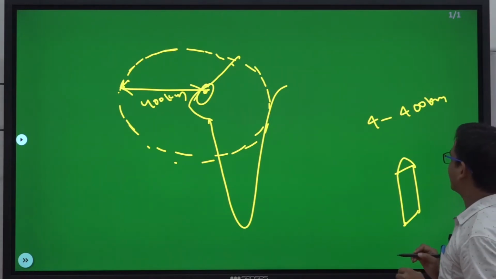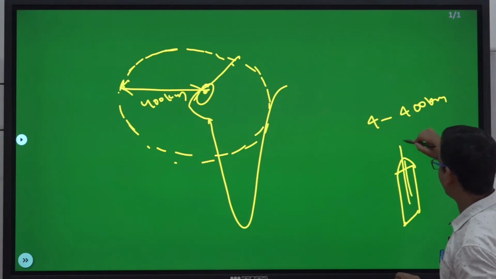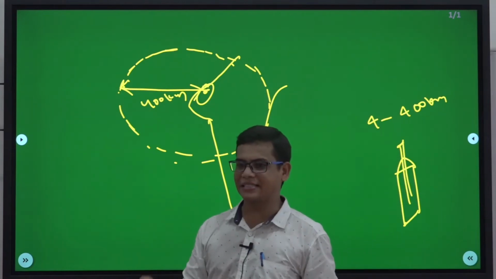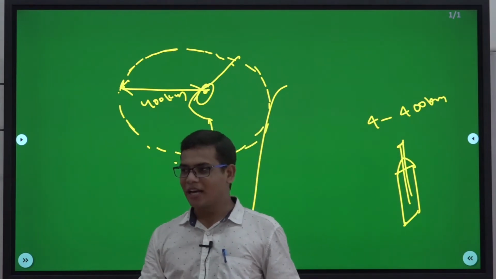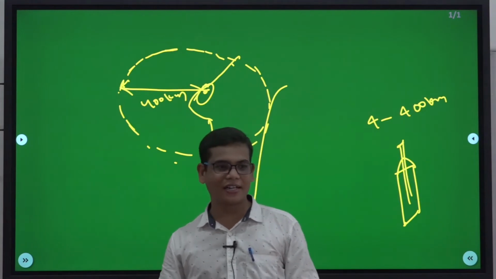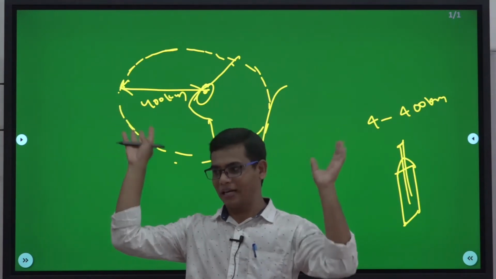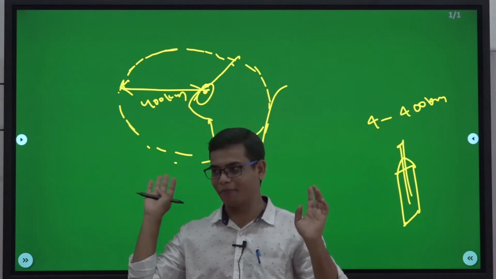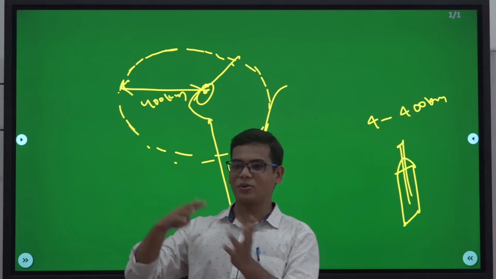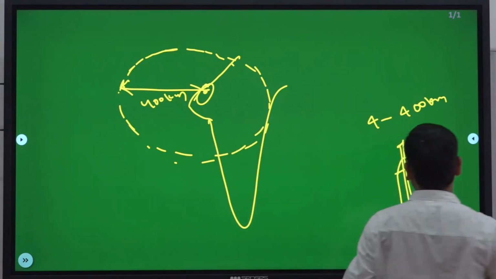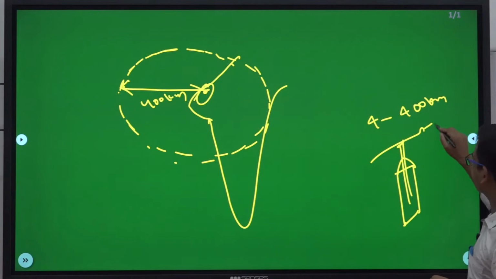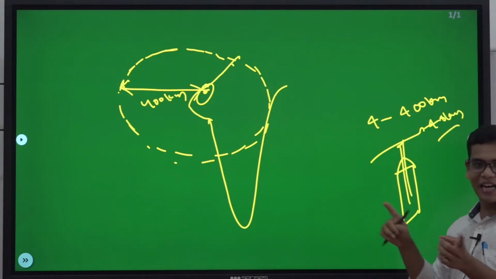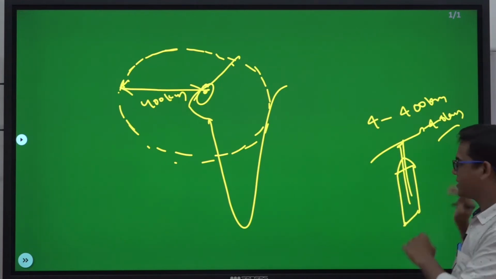Now in this system, normally if you want to fire, you can fire it. Most of our existing systems are only single canister type except Nag and Pinaka. Nag and Pinaka systems are different in that you can fire multiple launchers, around 12 launchers, at a time. That is Nag, and the upgradation of Nag is Pinaka. In the Pinaka system, we have upgraded and increased the range up to 40 kilometers also. I think you might have read these in defense technology: Nag, Pinaka and the upgradation of Pinaka. These things you must know.